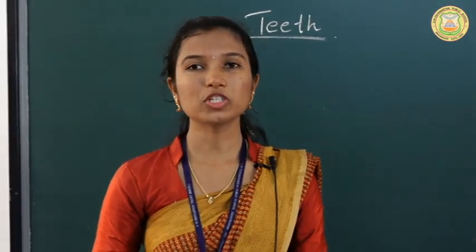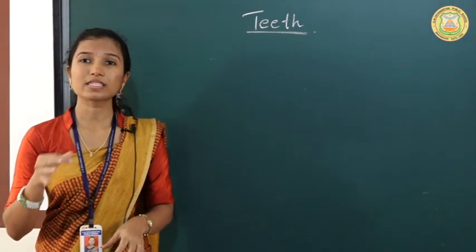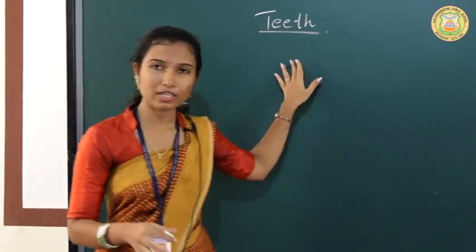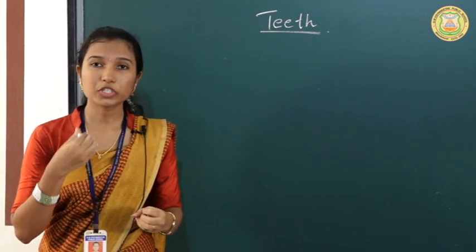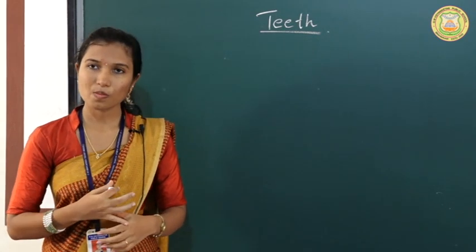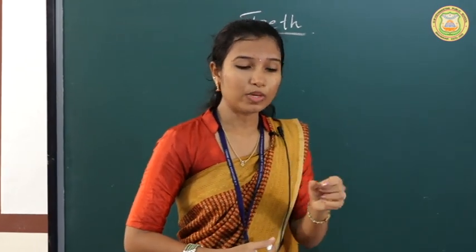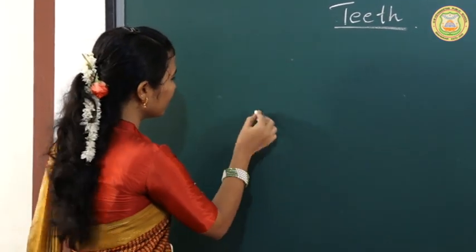So we have learned about digestion, right? In digestion, the food first enters into the mouth. In the mouth, the food gets converted into smaller pieces with the help of teeth. So teeth help in breaking down the large food particles into smaller particles, and also help in chewing and grinding the food particles. And if you see the teeth, usually the teeth are fixed in a socket in the jaw. So usually it will be like this.